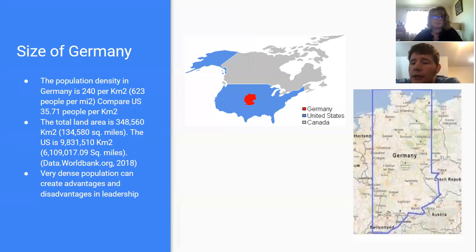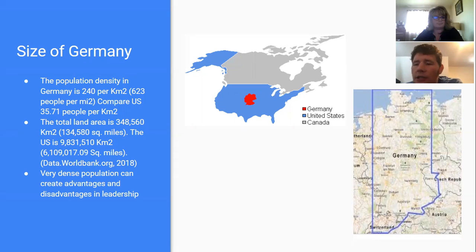Germany is a very densely populated area, including 240 people per square kilometer. This is much higher than the US, which sits at 35.71 people per square kilometer. This density may be caused by the land size of Germany, which sits at 348,560 square kilometers. To give a comparison, the US is roughly 9.8 million square kilometers.